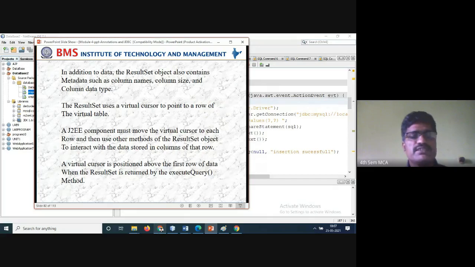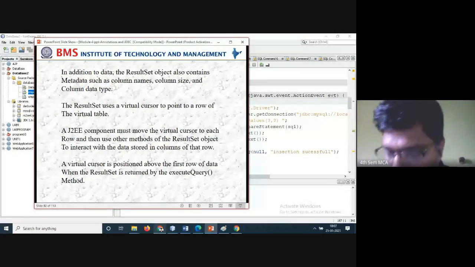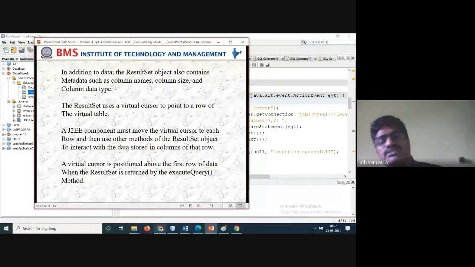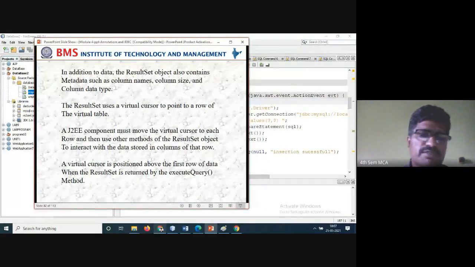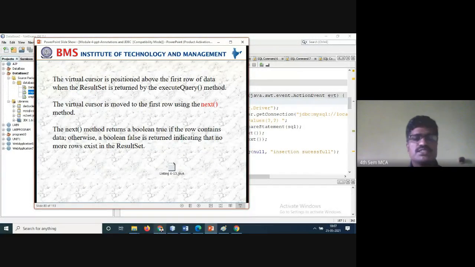Next is that the virtual cursor is positioned above the first row of the data. The virtual cursor is always positioned at the first row of the data when the result set is returned by the execute query method. So default is nothing but normally it will move to the first location. Whenever you are inserting the values, it will go to the last. When it is inserting, if you are giving a primary key, it will be in sorting order and it will be inserted that way. So normally whenever you are executing result sets, the cursor will be pointing to the first location.